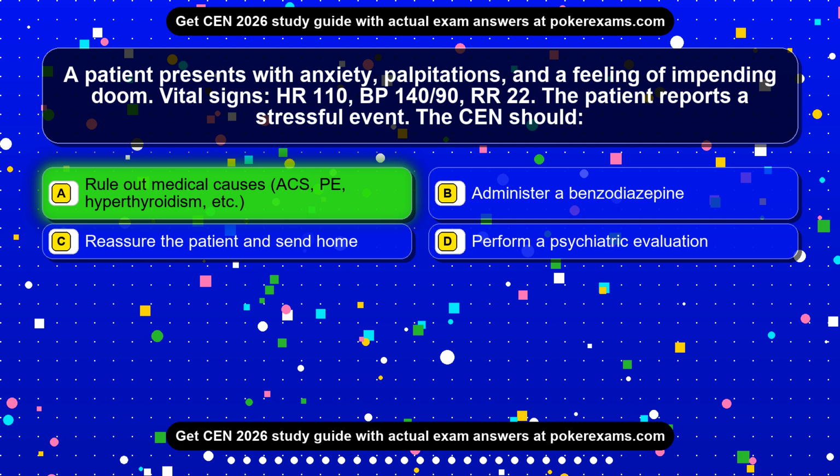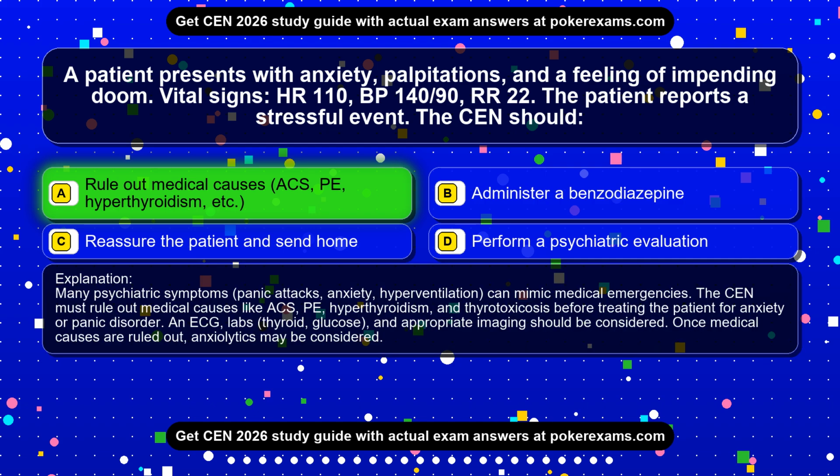Rule out medical causes, ACS, PE, hyperthyroidism, etc. Many psychiatric symptoms, panic attacks, anxiety, hyperventilation, can mimic medical emergencies. The CEN must rule out medical causes like ACS, PE, hyperthyroidism, and thyrotoxicosis before treating the patient for anxiety or panic disorder. An ECG, labs, thyroid, glucose, and appropriate imaging should be considered. Once medical causes are ruled out, anxiolytics may be considered.